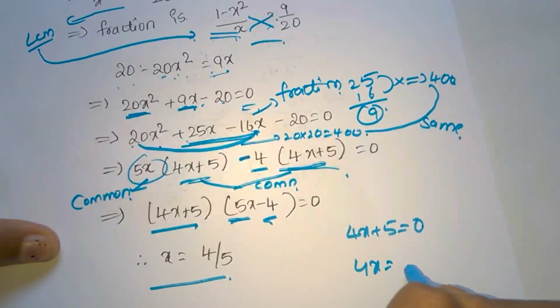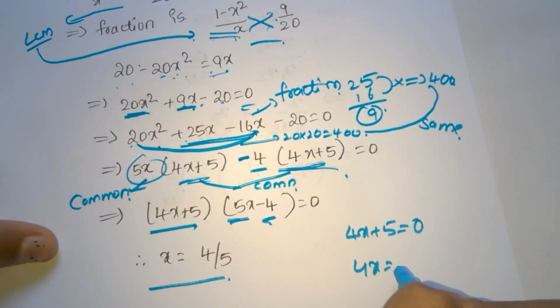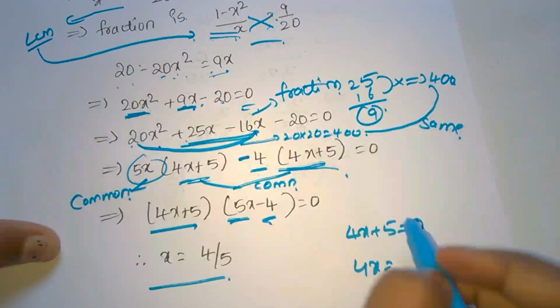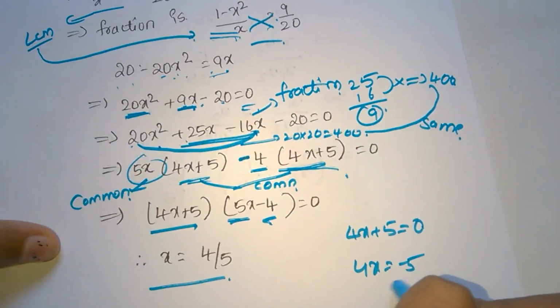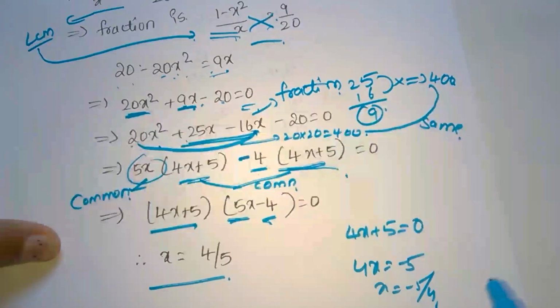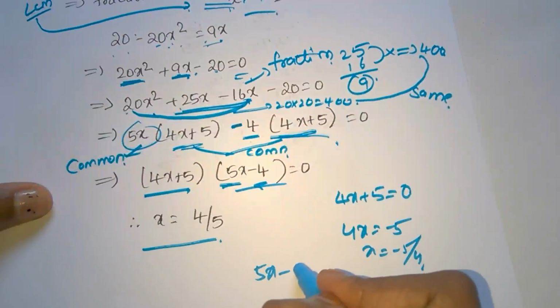4x plus 5 equals 0. Then 4x equals minus 5. This is a negative sign. Yes, this is a negative sign. So this is not the right answer because we want a positive sign.